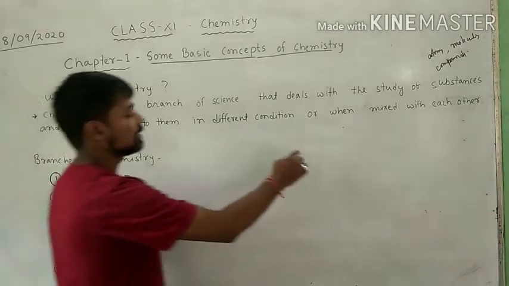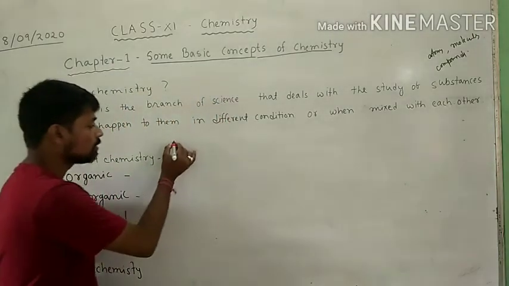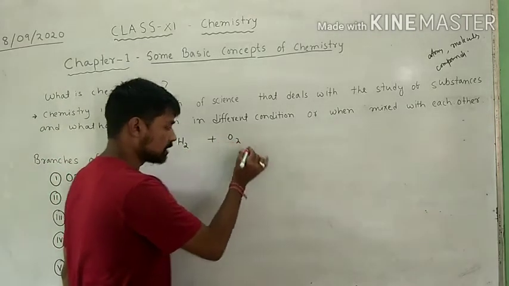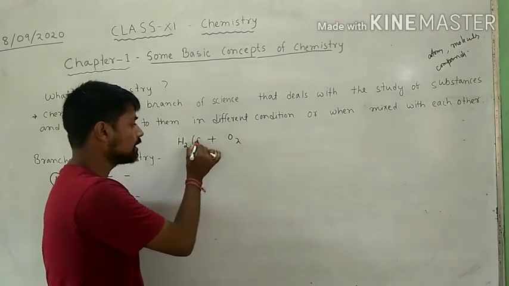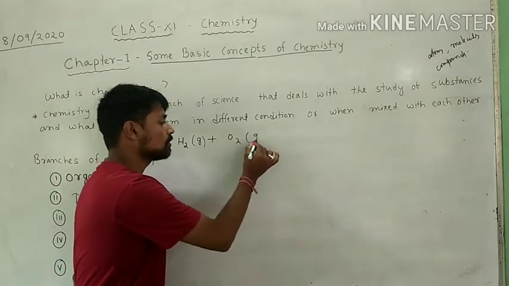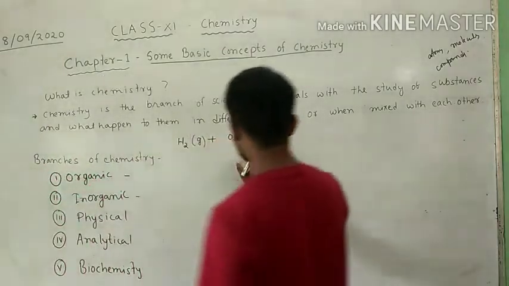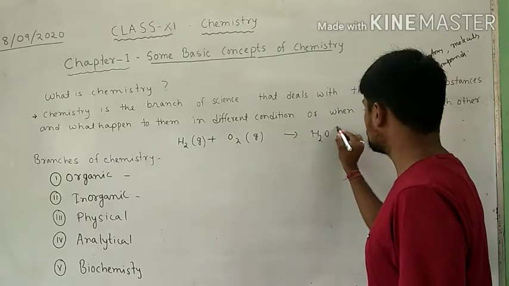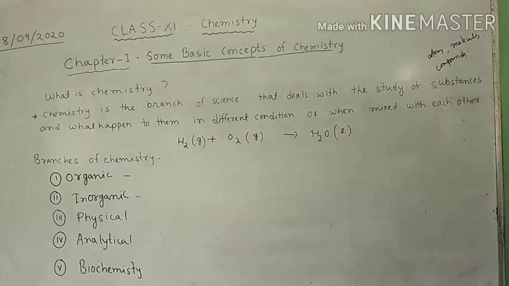Let us take an example of two elements or substances, hydrogen and oxygen. Both of them are gases. But in proper condition, when they react with each other, they produce a different compound which is known as water, and which is liquid in nature.